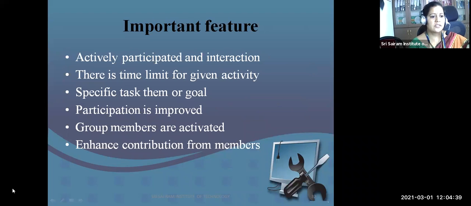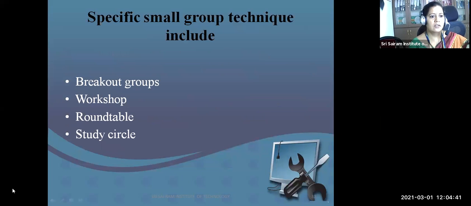Of course, a time limit is there for this group discussion. Breakout groups, round table: I can conduct the group discussion in a round table or study circle or in the form of a workshop also.